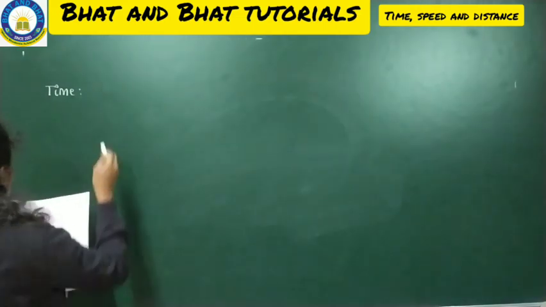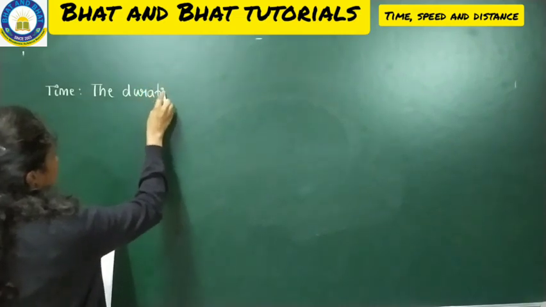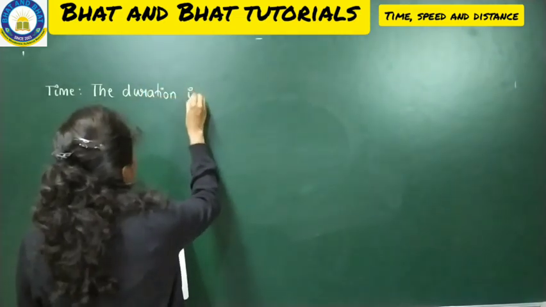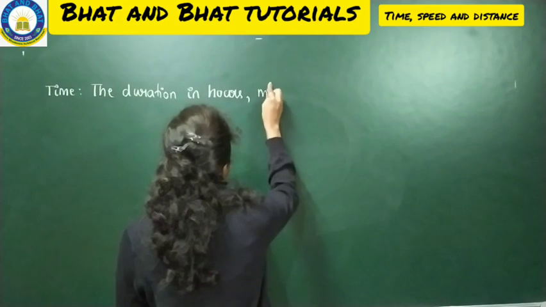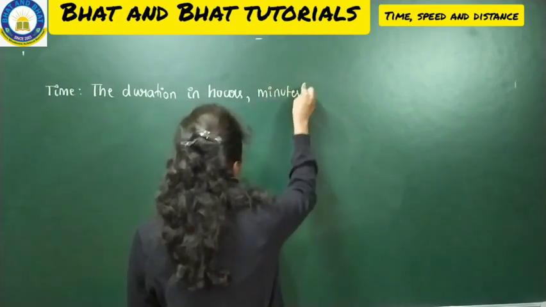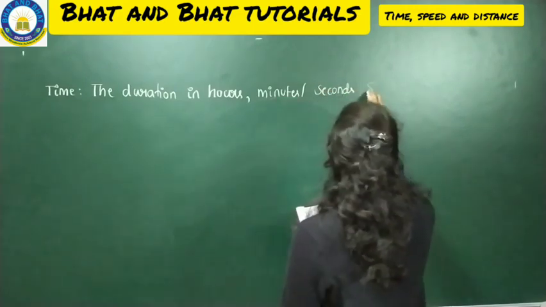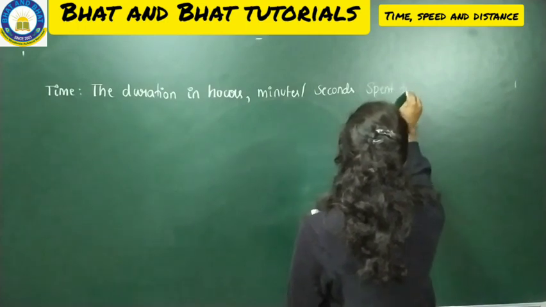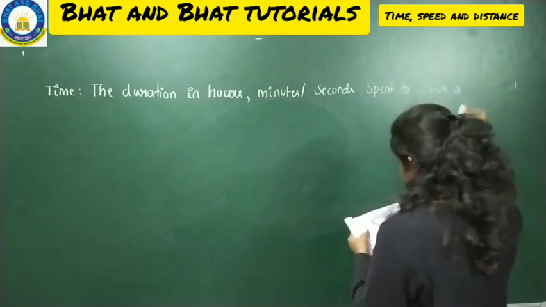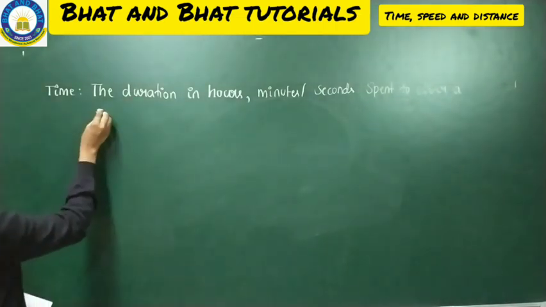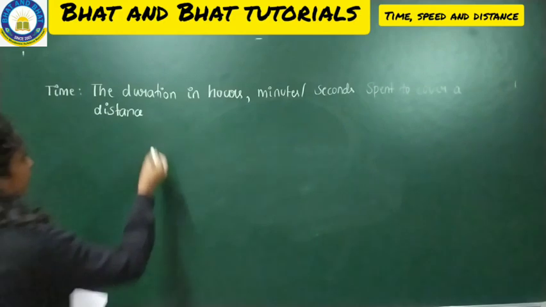Time: the duration in hours, minutes or seconds, spent to cover a distance, is called time.